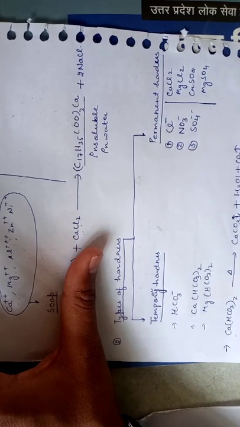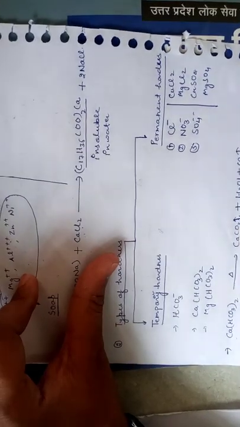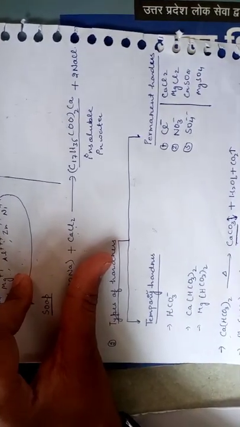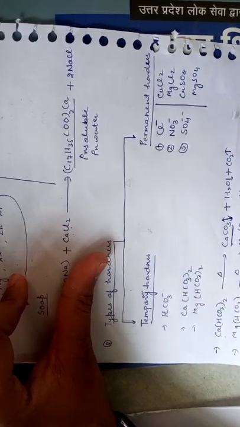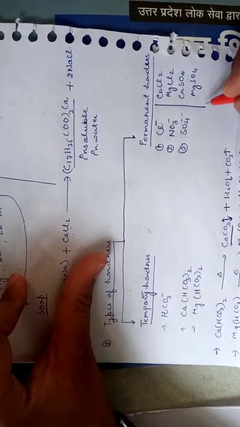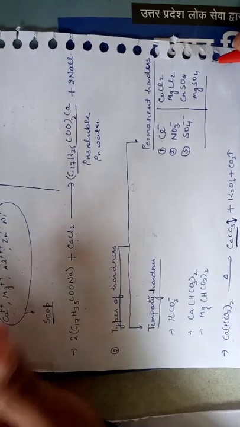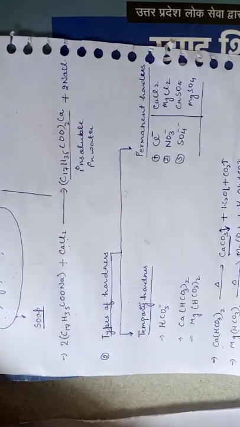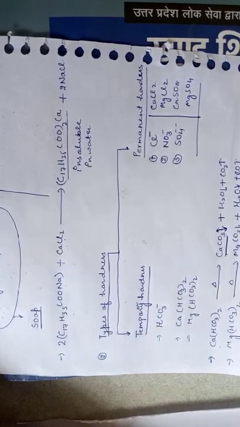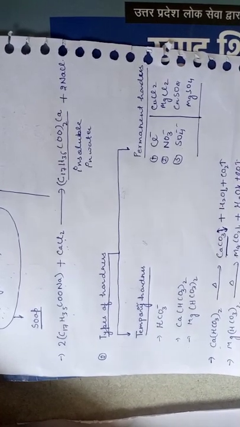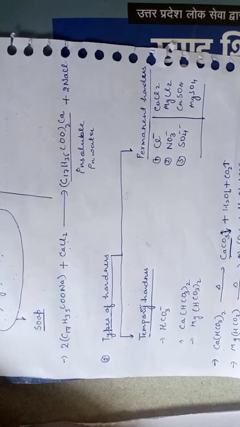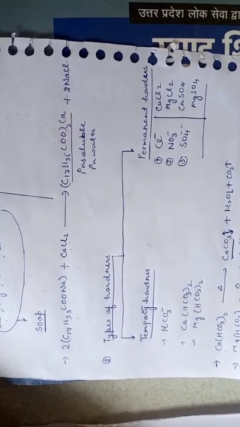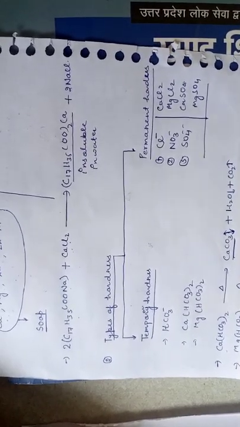The presence of chloride, sulfate and nitrate of any metals in any water sample makes the water sample have permanent hardness. So we can simply say that a water sample in which the chloride, sulfate and nitrate of different ions are present, which cannot be removed by a simple process, has permanent hardness.